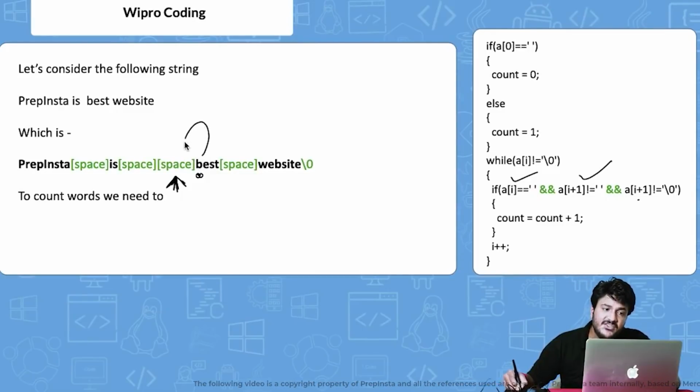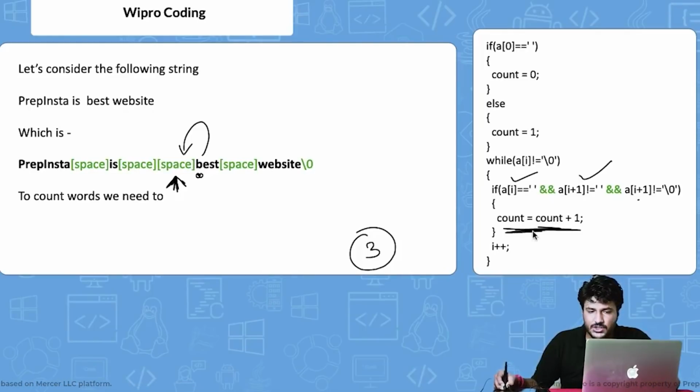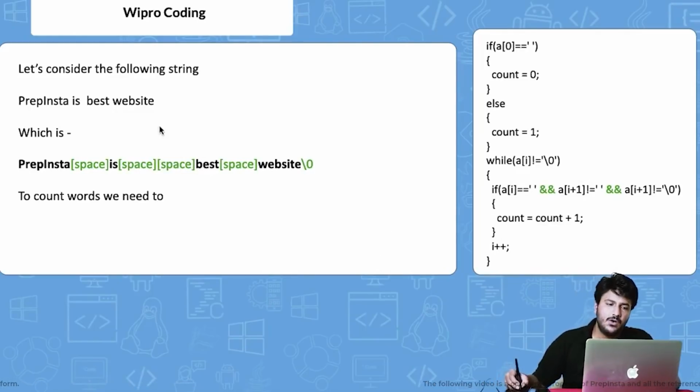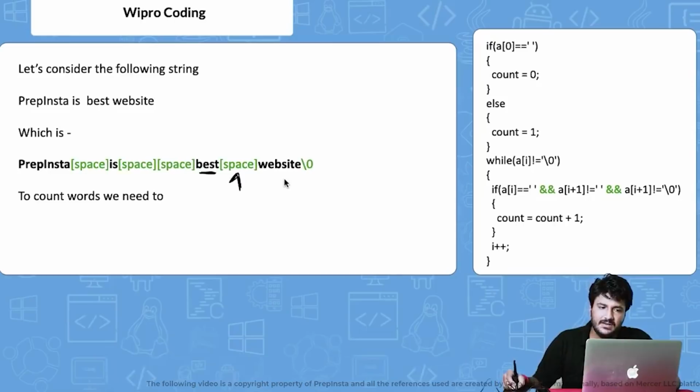So before even reaching B, we have already increased the count. So this is a very smart algorithm that we've written. Before even iterating to B, we have checked, okay, the count will increase to 3, right? Now again the same thing will happen till BEST. Then finally the same thing will happen here at space. Finally, let's say, okay, we reach space here.